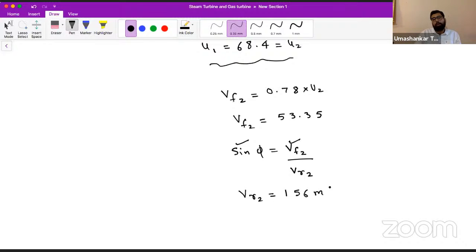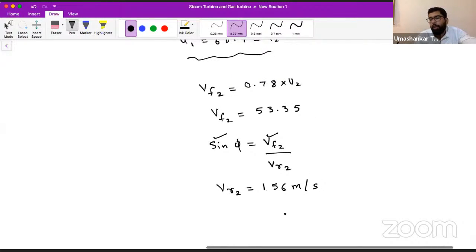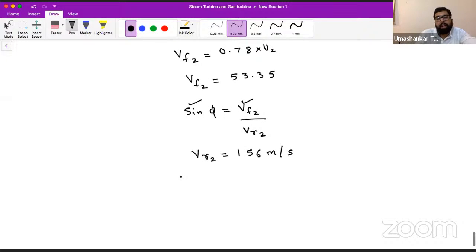So it is coming out to be 156 meter per second. Okay, 156 meter per second. So now, as we have the VR2 value, we can have the VW2 value, and VW2 is nothing but VR2 cos phi minus u.